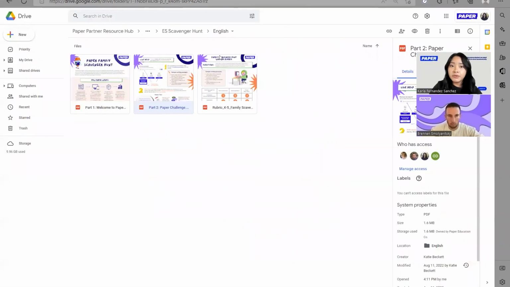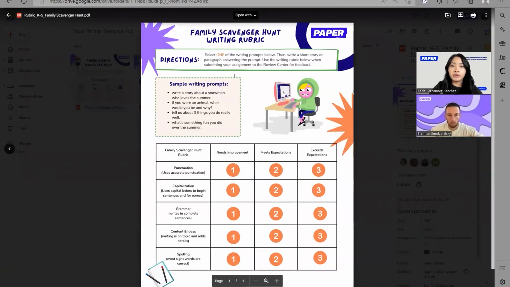And we also mentioned before that it's super, super helpful for tutors to know, hey, what are you supposed to be writing about? What are you being graded on?